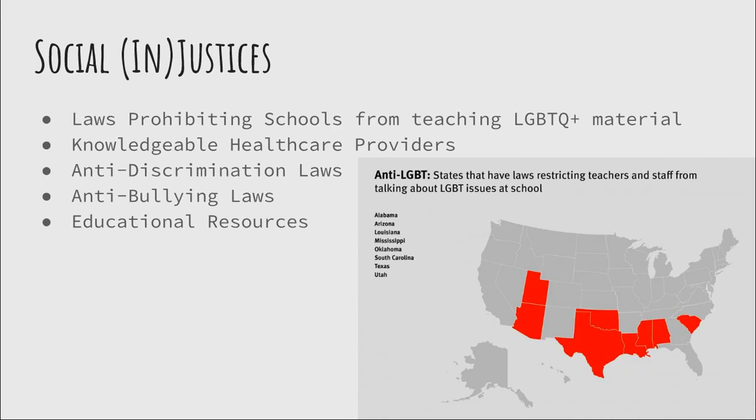Anti-discrimination and anti-bullying laws exist. However, there are only a handful of states that have these laws in place, and the number of states that do not have these in place is much greater than those that do. There's also a lack of educational resources for LGBT community due to a lack of research in this area and social stigmatization.